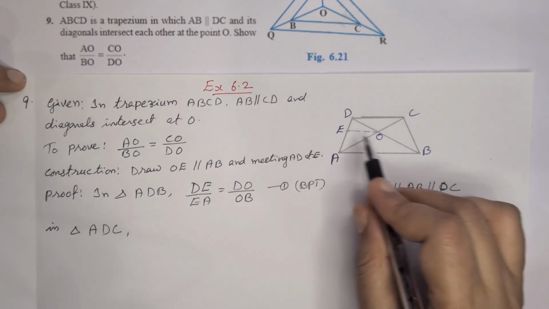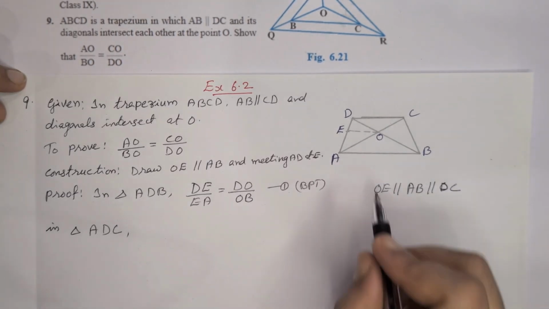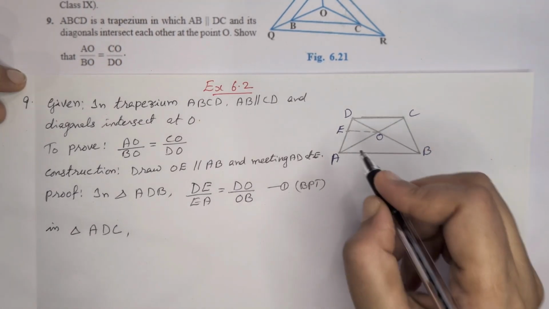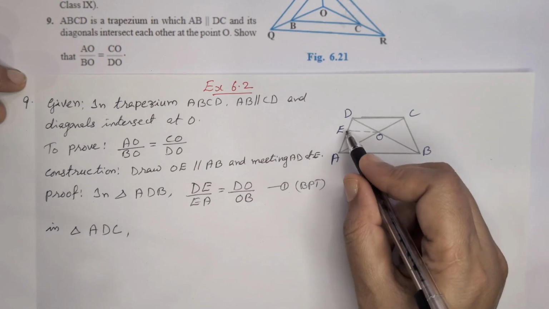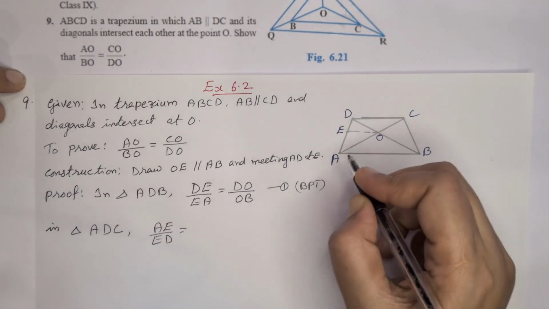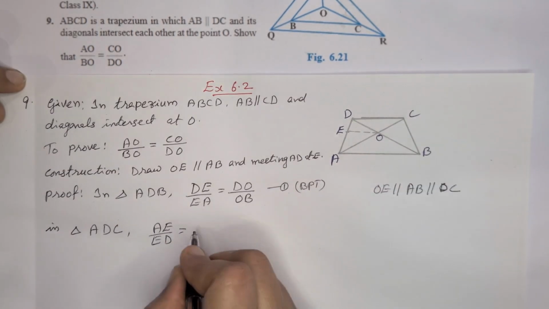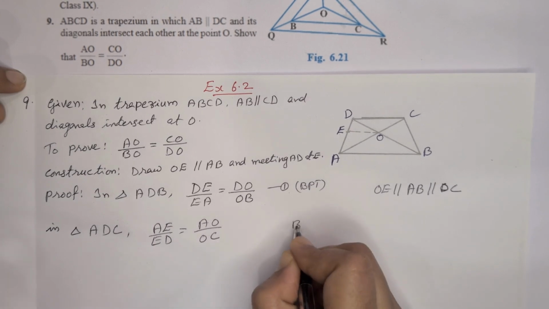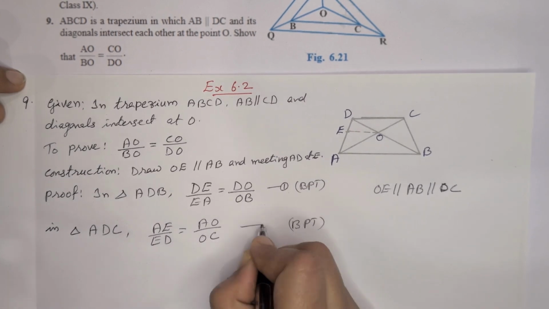So all these three lines are parallel. Now in triangle ADC, we can write AE by ED is equal to AO by OC, by BPT. This is equation number 2.